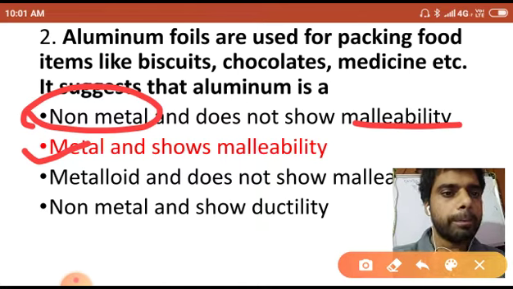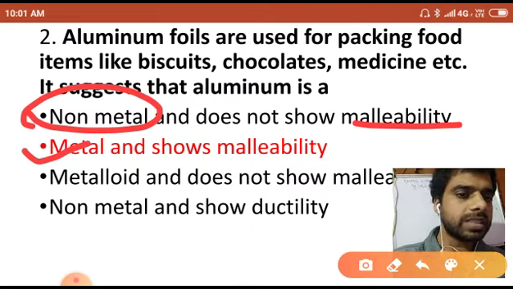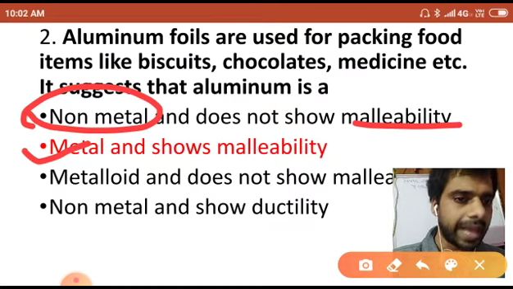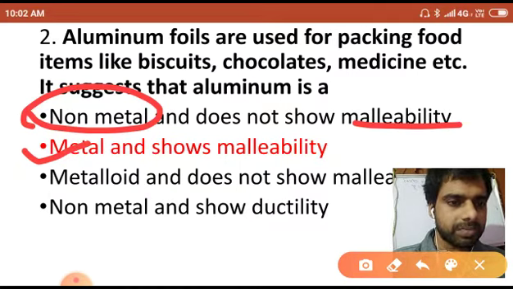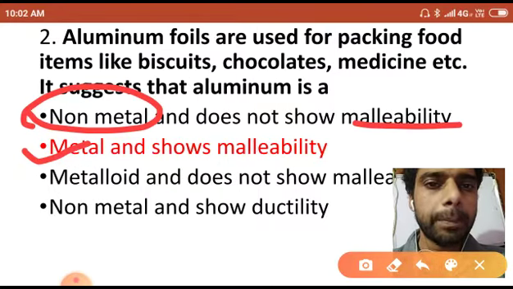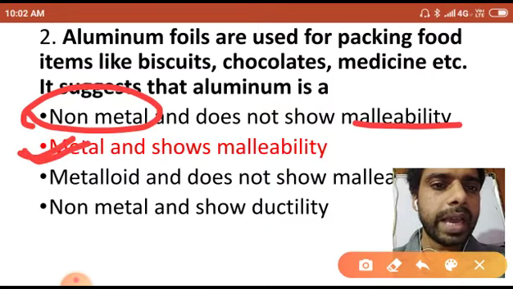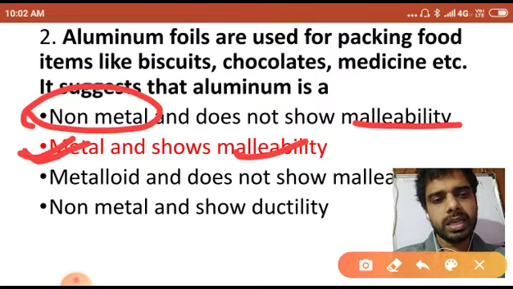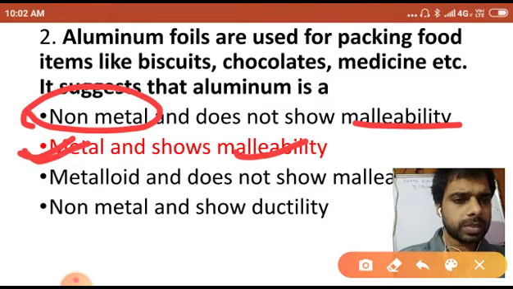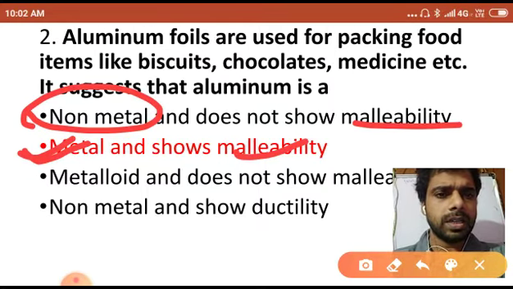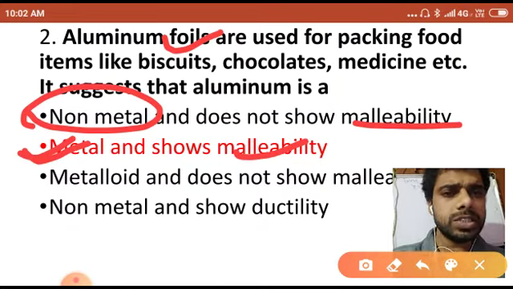And also, if I hammer a metal, it will change into a thin sheet, and that property, that phenomenon, is known as malleability of metals. Hence the correct answer would be that aluminium is a metal, and it can change into a thin sheet, and with a hammer it can change further into foils.